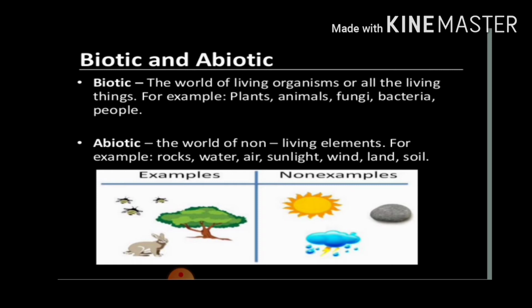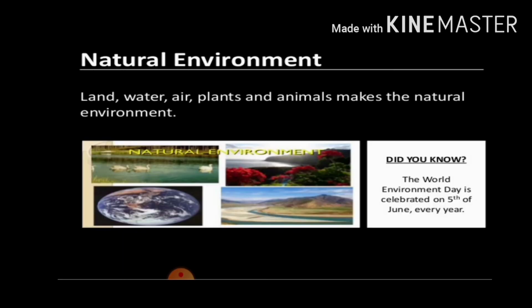Some examples of biotic are plants, animals, bacteria. Abiotic is the world of non-living elements. Examples: rock, water, air, sunlight, wind, stone, sand, everything that is naturally created non-living. On 5th June every year we celebrate World Environment Day.